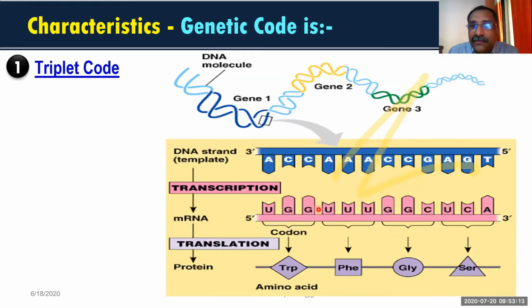So 12 nitrogen bases are there, and these 12 nitrogen bases are classified in that manner. 3 nitrogen bases, one codon. Second 3 nitrogen bases, second codon. Third set of 3 nitrogen bases, third codon. And the last 3 nitrogen bases as one codon. That means in each codon, how many nucleotides, how many nitrogen bases are there? Please write them in the chat box fast. 3 nitrogen bases are there in each codon.